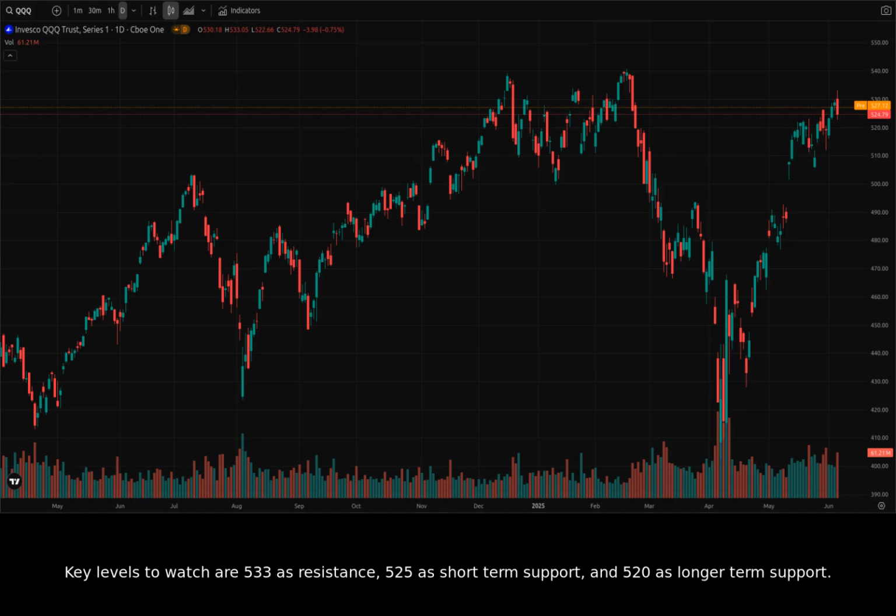Key levels to watch are 533 as resistance, 525 as short-term support, and 520 as longer-term support.